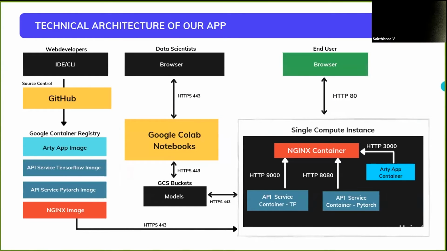This is just a quick overview of the technical architecture of our entire app. Not delving too much into the details, we had 4 Docker containers running: 2 for the API service, 1 for the front end, and the other one being the app image itself. For web development, we used GitHub as the source control where we developed all our code. On the machine learning side, we used Google Colab notebooks, leveraging the GPUs provided there to train and test our models. Ultimately, these were deployed to the GCP cloud, where the user can access it at their particular front-end URL.